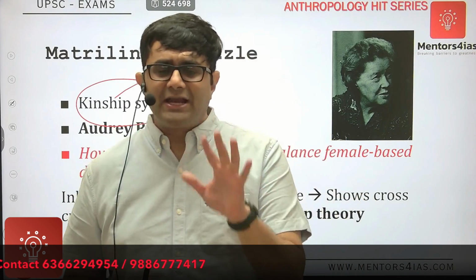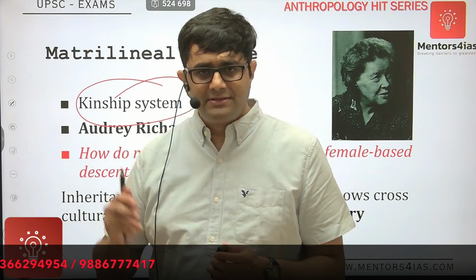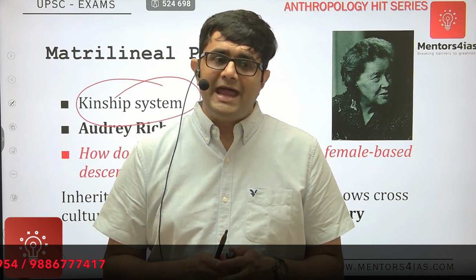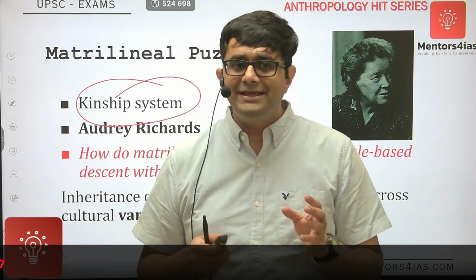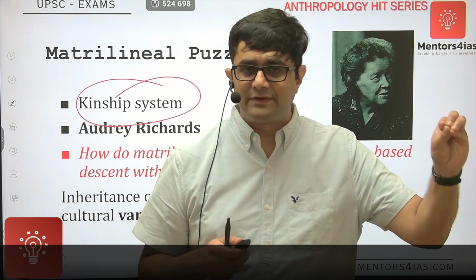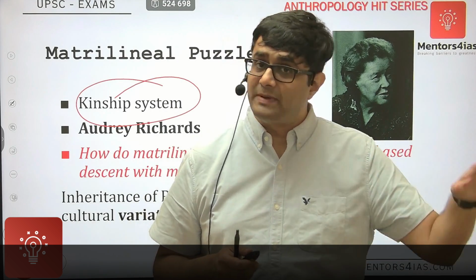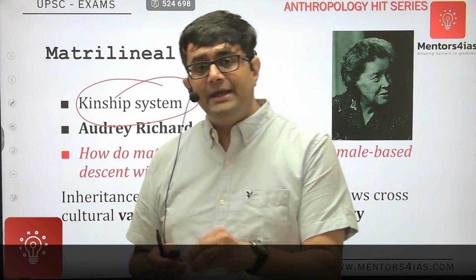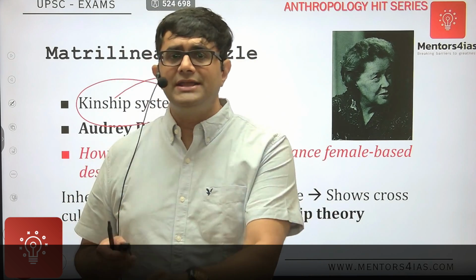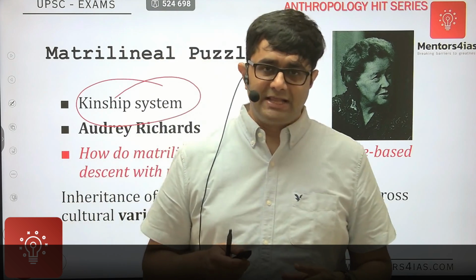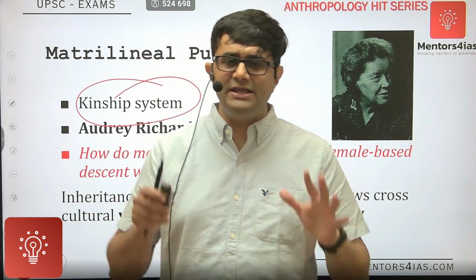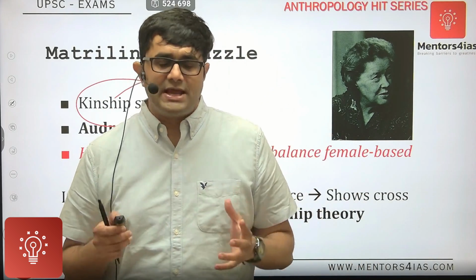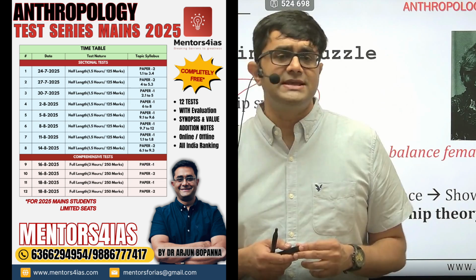Generally, the classical theory discussed relating to kinship system is that you have patrilineal societies and matrilineal societies, where authority is with the male, inheritance is from the male. Such a society is called patrilineal, right? And if the authority and inheritance are with the mother's line, it's a matrilineal society. So generally, that's what we understand, and that's what the classical theory says.